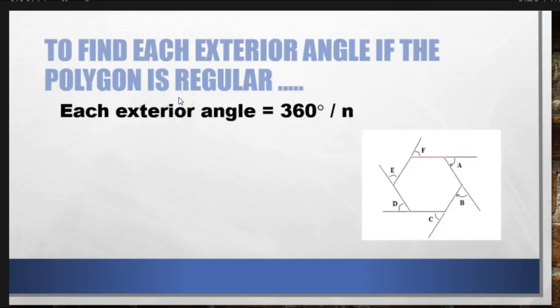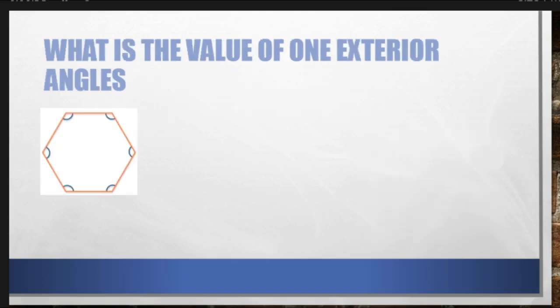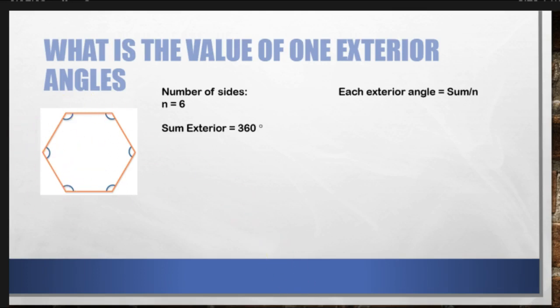Now, the more interesting question is, what would each one of these angles be? If this is a regular polygon, and I know they add up to 360, I would just divide by the number of sides to find out what each one of them is. So let's do a problem like that. If I have a hexagon, and I say, what's one of the exterior angles? Well, I know that the exterior sum, all of them add up to 360, so all I need to do is divide the sum by the 6 sides it has to find that each one of them is 60 degrees.